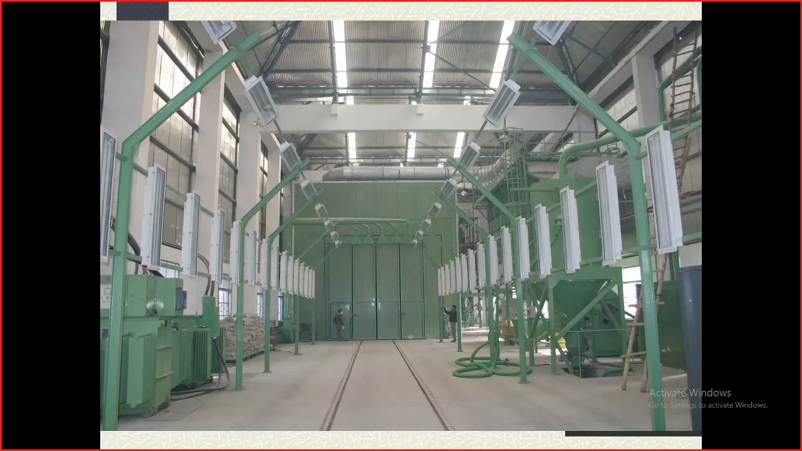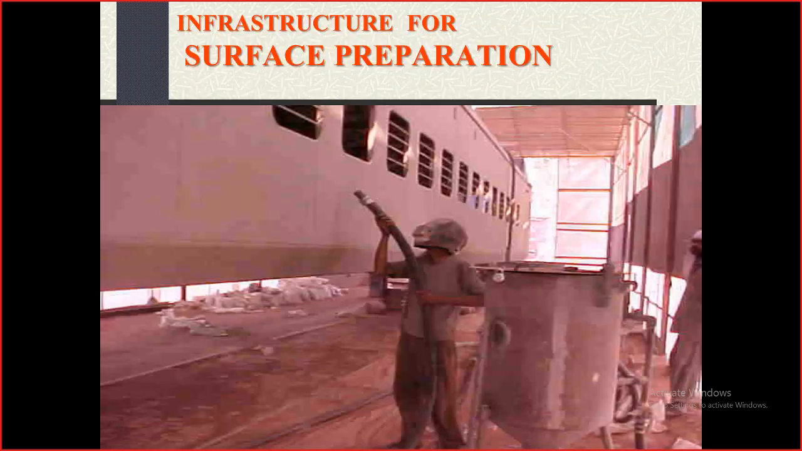This is the drying oven. All around the shed, lights are provided to maintain the temperature at 70 to 80 degrees. Once the coach enters and is exposed to 70 to 80 degrees, its drying time comes down. Normally, as I told, it is 16 hours in natural air, and 45 minutes in this oven.